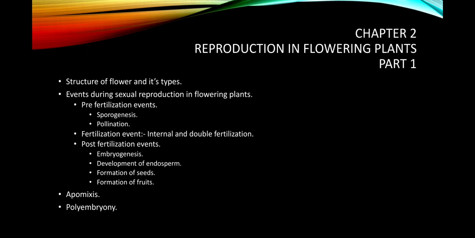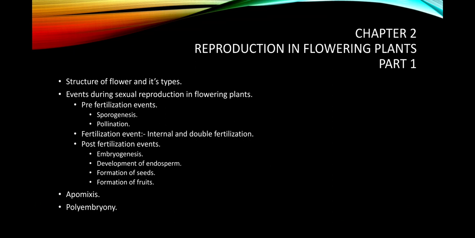Here in chapter number 2, reproduction in flowering plants, we will discuss the structure of the flower and its types, and the events during sexual reproduction in flowering plants, which are divided into three main phases. First, the pre-fertilization events, which include sporogenesis and pollination. Then fertilization, which is internal here, and double fertilization, a special type of fertilization that takes place in flowering plants, mostly angiosperms. And then post-fertilization events, in which we will discuss embryogenesis, the development of endosperm,